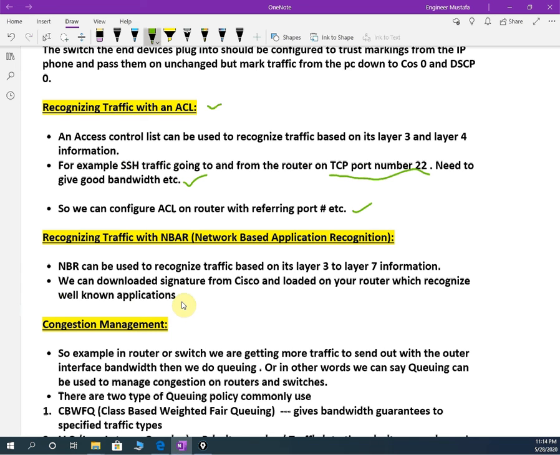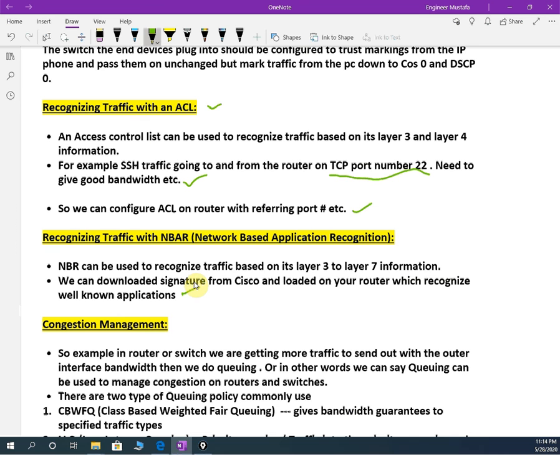So what we can do is download the antivirus upgrade, which we call the signature, on our laptop, take it on a USB flash drive, and go to the server. We connect there, copy it, open the antivirus folder and upload it, and automatically the antivirus server synchronizes it and updates all the clients. The same thing we can do here. We can download the signature and upload it to the router, so the router automatically detects which application is suitable and how it can give bandwidth for which application. Like this also we can use.